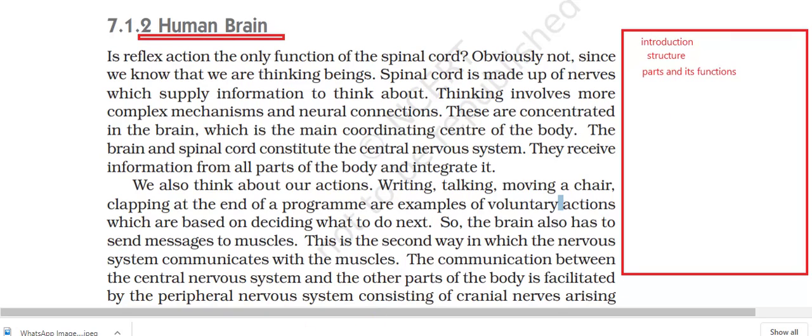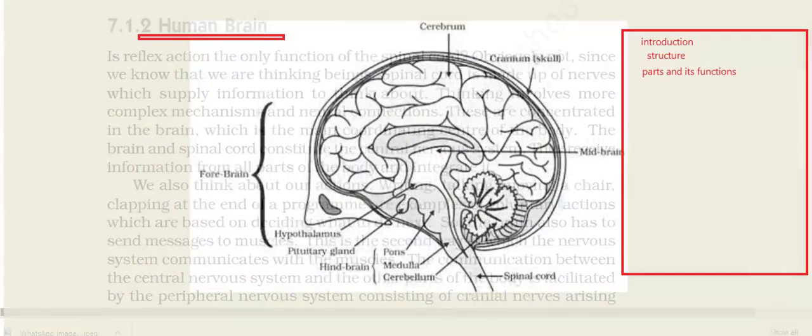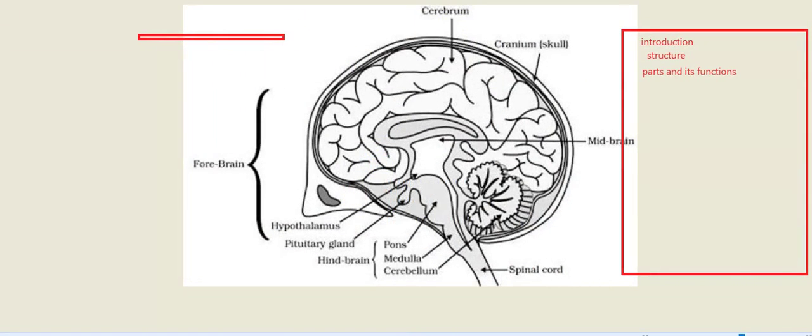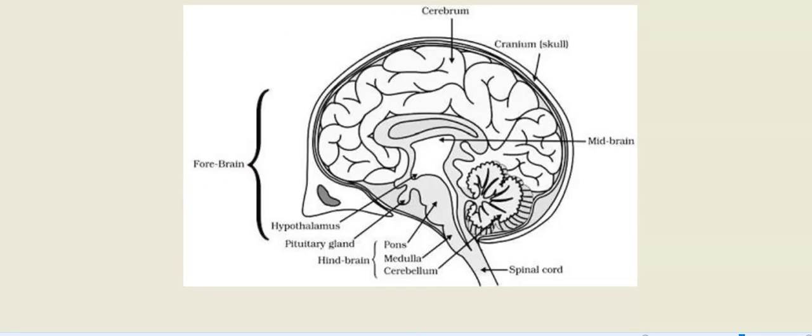So here, the brain has three parts. First is forebrain, second hindbrain, and third is midbrain.